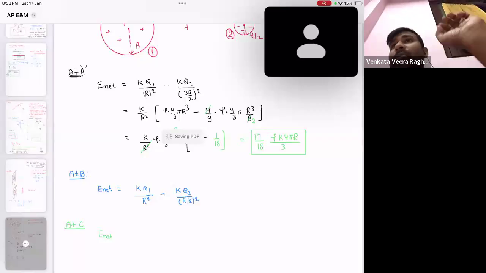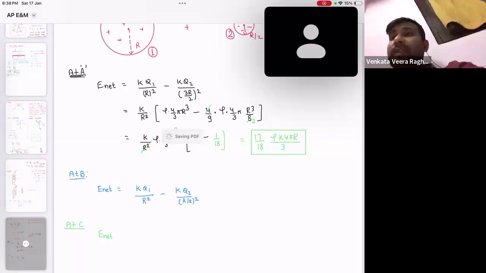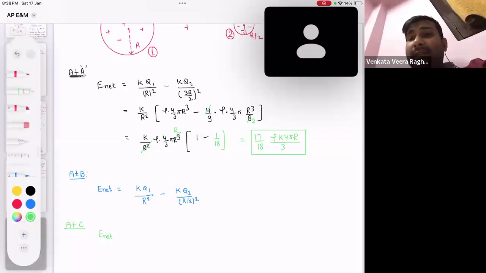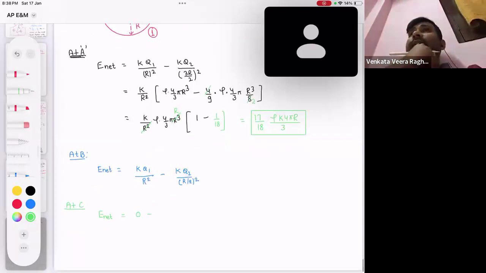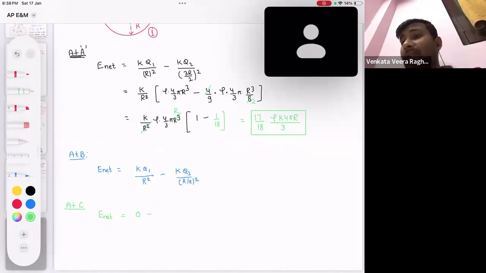When you are writing due to the bigger sphere, think about the bigger sphere only: the charge of the bigger sphere, and where the point is with respect to the bigger sphere. So is point C at the center of the bigger sphere? At the center, we know the field is 0, isn't it? Electric field at the center of any sphere is what? 0.